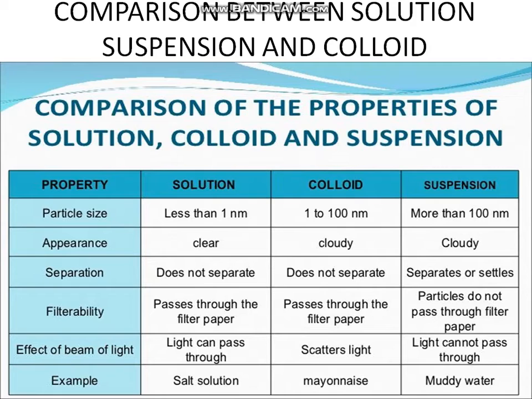Effect of beam of light means whether they can scatter light or not. In case of solution, solution cannot scatter light. Light can pass through it. Colloid scatters light, and suspension also scatters light. Light cannot pass through the suspension. Example of solution is salt solution. Example of colloid is mayonnaise, and muddy water is an example of suspension.